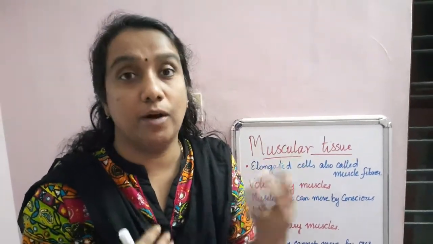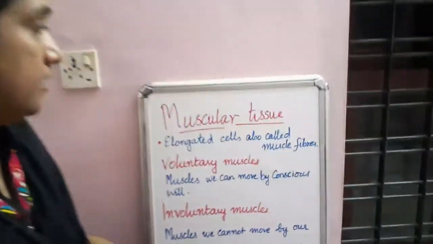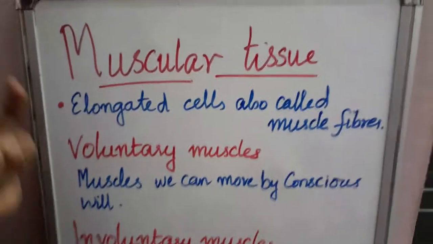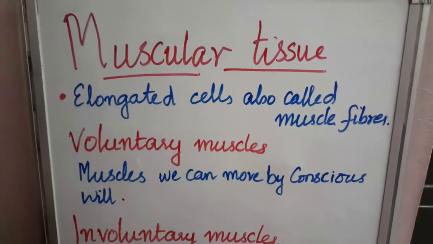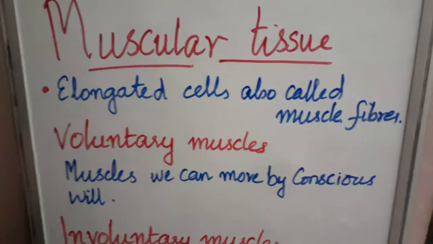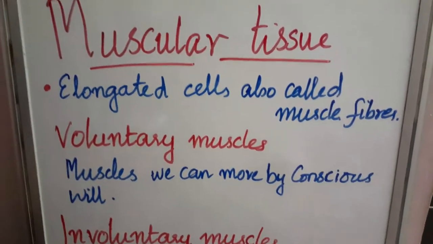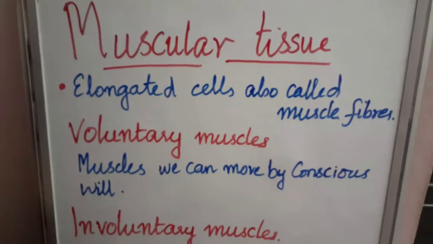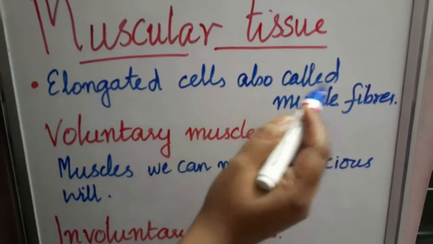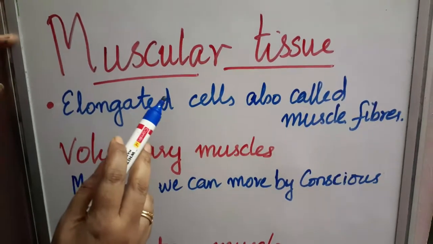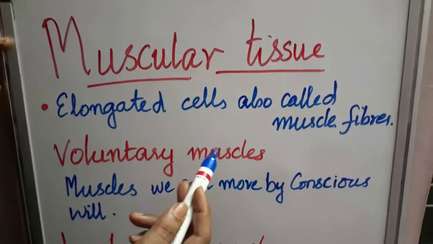So let's see what are the characteristics of muscular tissue. We can see muscular tissues in our hand, different parts of our body, right? Full body is covered with muscles. So muscular tissue consists of elongated cells called muscle fibers. This tissue is responsible for the movement of our body.